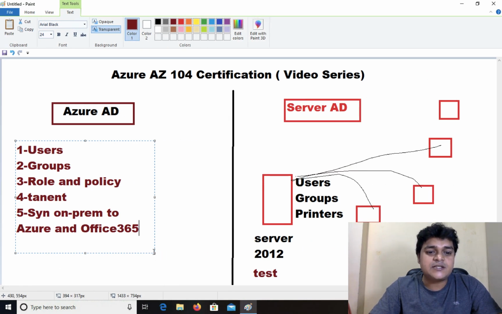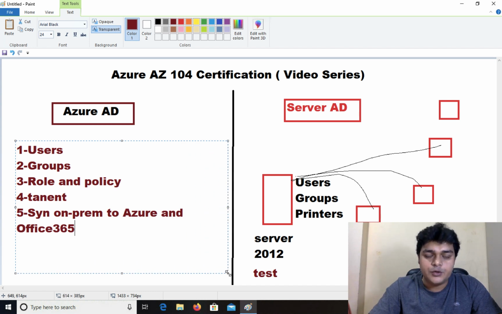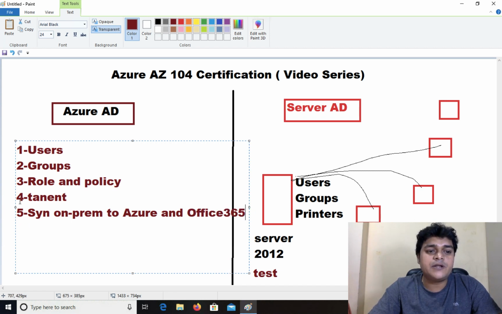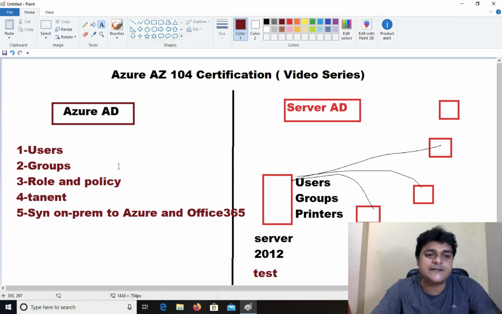This is the task you are able to perform with the help of Azure Active Directory. You are able to create your users, you are able to create your groups, and you can manage the roles and permissions you want to provide. Second, you can configure the tenant, like you can associate multiple users with the same root account. And finally, you can also synchronize your on-premises users. Those users running on your local machine, you can synchronize with Azure Active Directory.